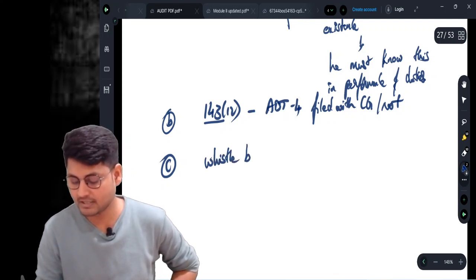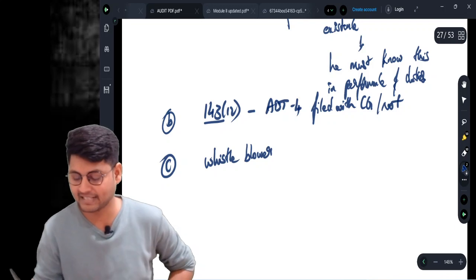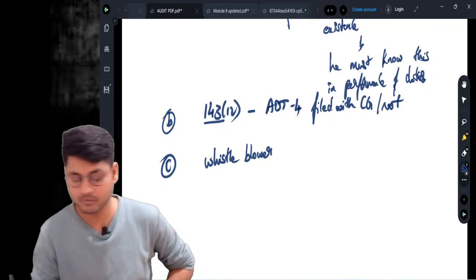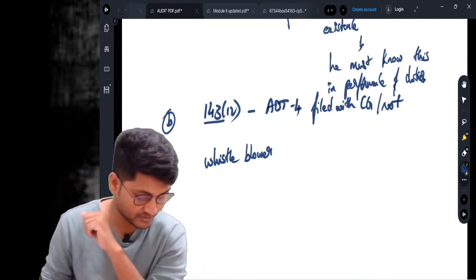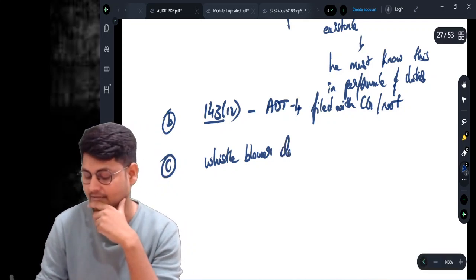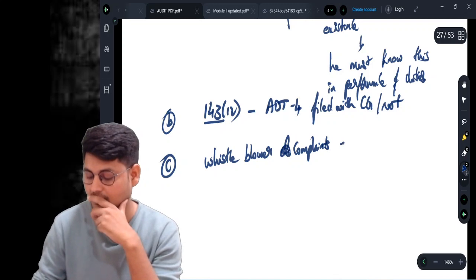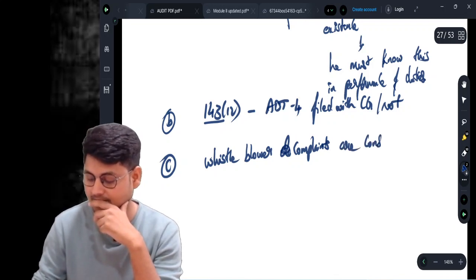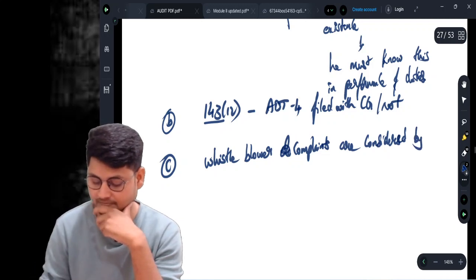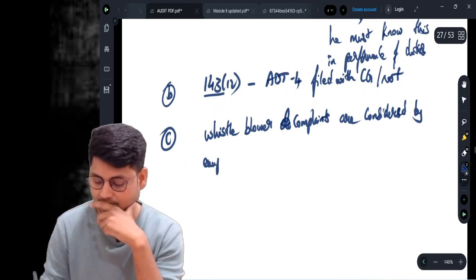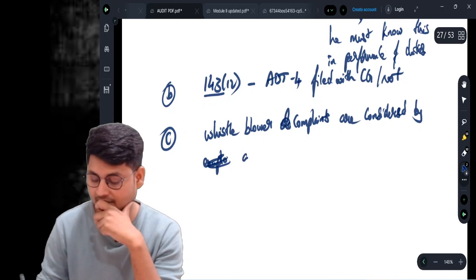Whether the whistleblower mechanism was activated and whistleblower complaints were considered. Complaints are considered by whom? By employees, by the auditor.